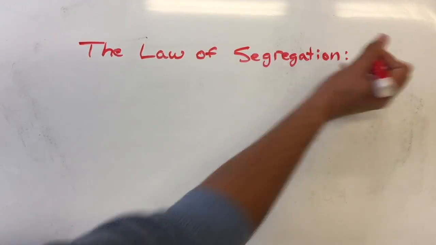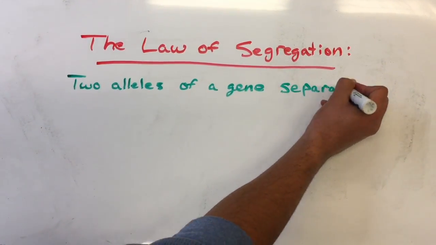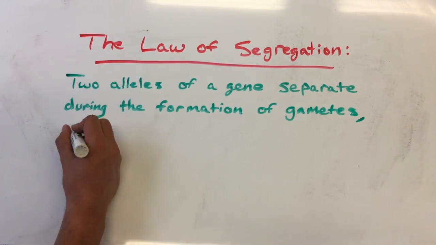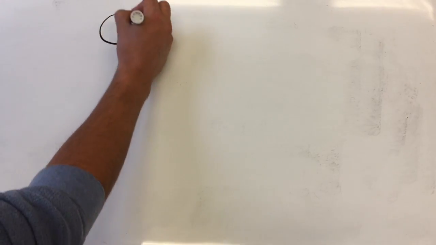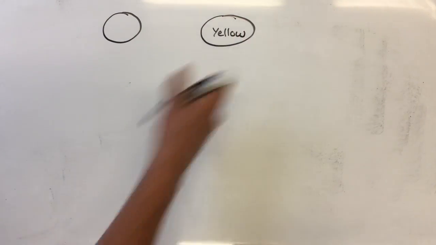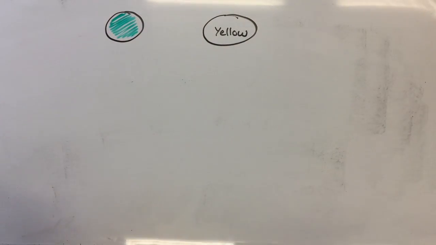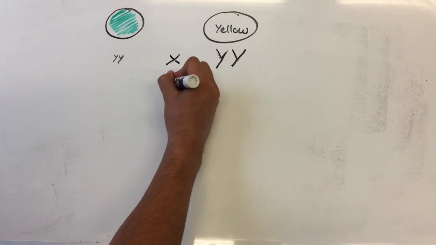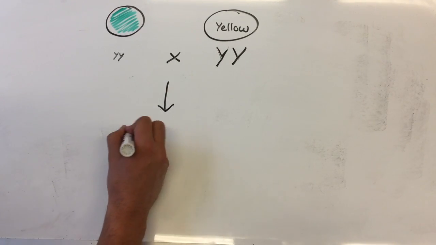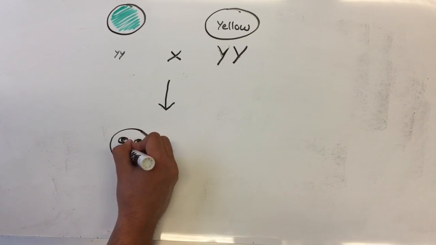Mendel discovered the law of segregation using a monohybrid cross. A monohybrid cross is the cross that observes the inheritance pattern in variants of only one character. To explain the monohybrid cross, let's examine one of Mendel's characters, such as seed color. The two traits for seed color are yellow and green. The yellow trait is the dominant trait, shown by two uppercase Y alleles, and the green trait is the recessive trait, shown by two lowercase y alleles.